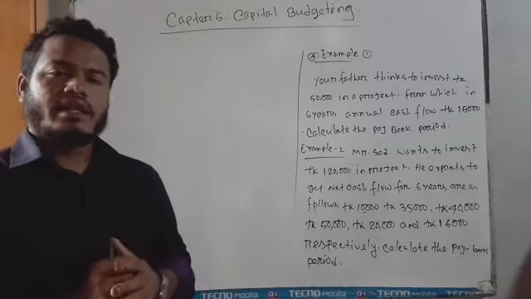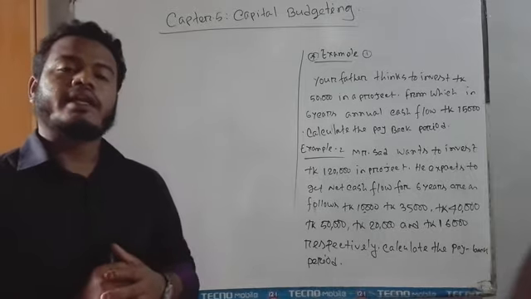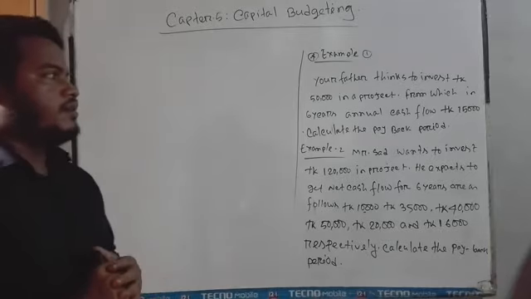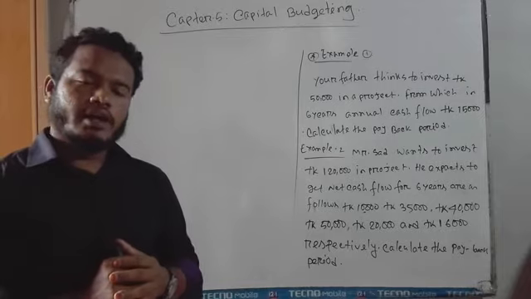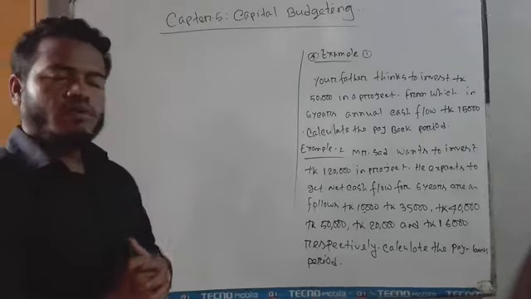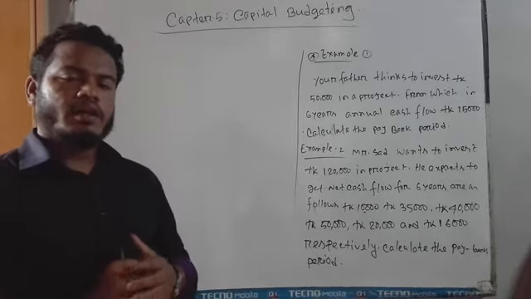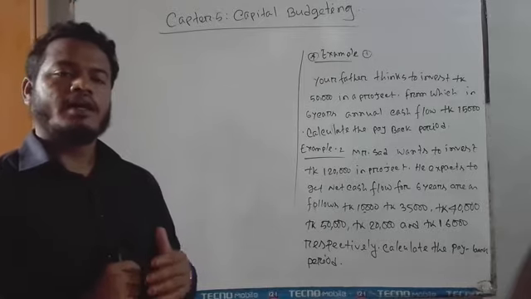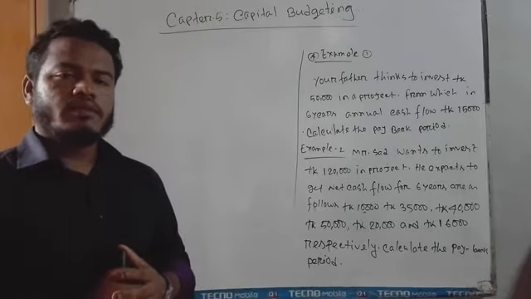In my last class, I described the mathematical technique of how we can calculate the average rate of return. For the average rate of return, we need earning after tax, or net profit, but to calculate the payback period we need cash flow. Cash flow is when earning after tax, or EAT, is added to depreciation, then we get the net cash flow.